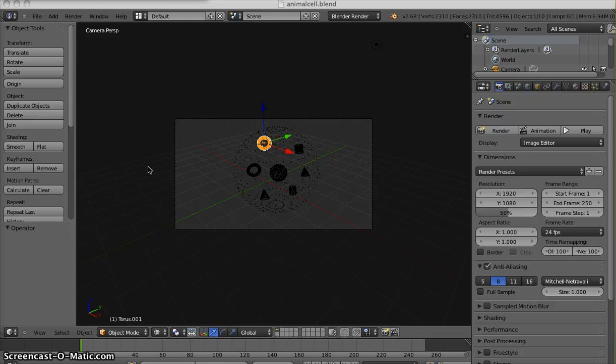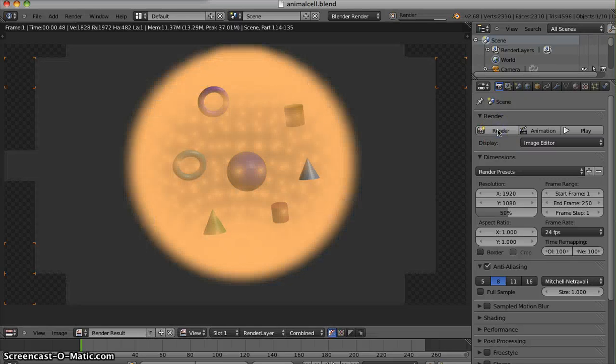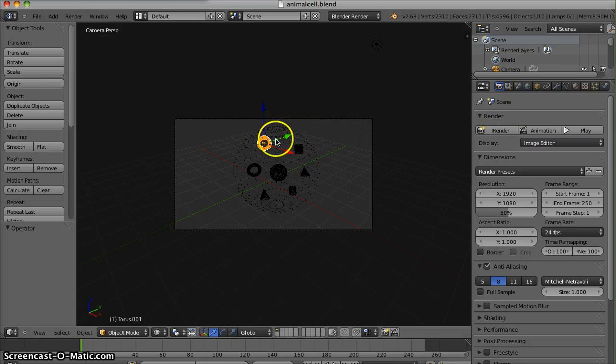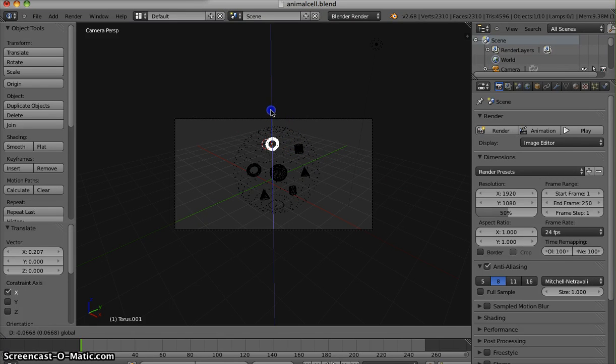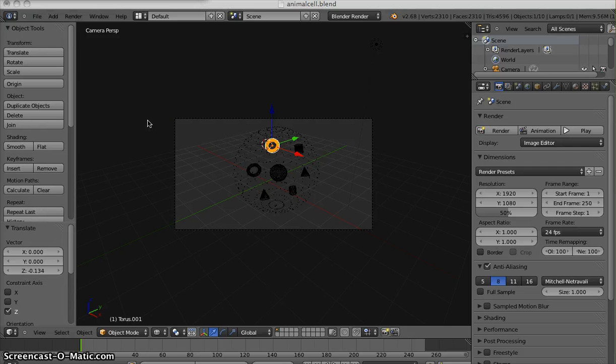This is part 2 for the making of the animal cell on Blender. So now that we're done adjusting and we've added colors, render the image. Be sure to keep rendering to make sure everything is in shape. Now that we're done with that, we can label the different parts of the cell.